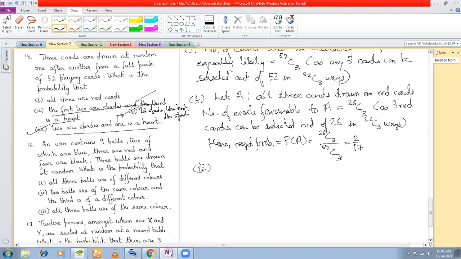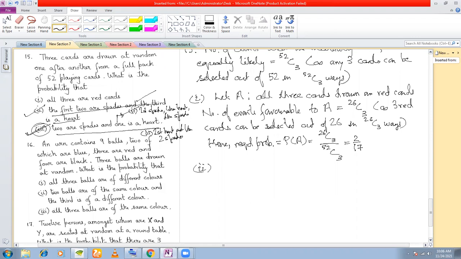Second is: first a spade, then a heart, and then a spade. So this event, number 3, two are spades and one is a heart, can be broken up into this event first, then this second, and the third can be first a heart and then two spades. So number 3 is a general event, and number 2 is actually a part of number 3.